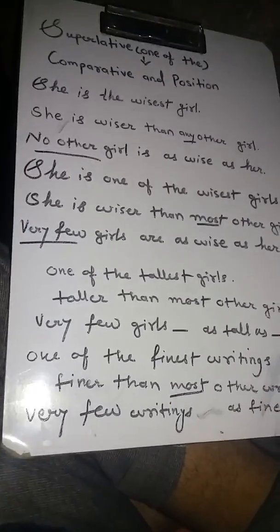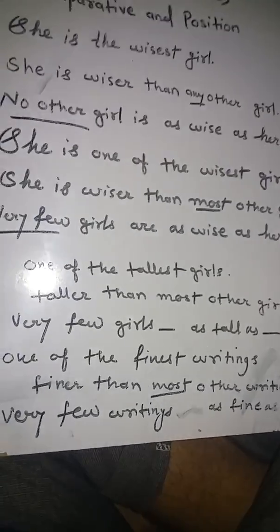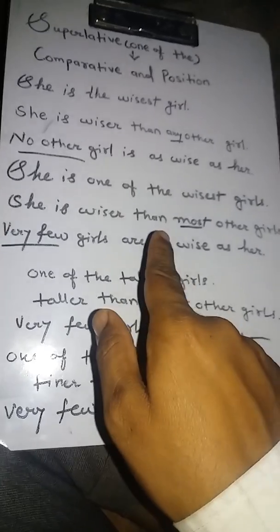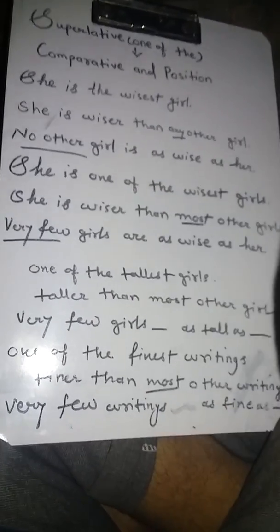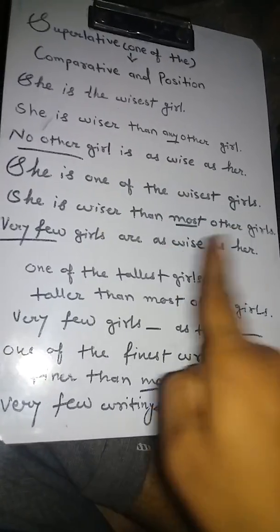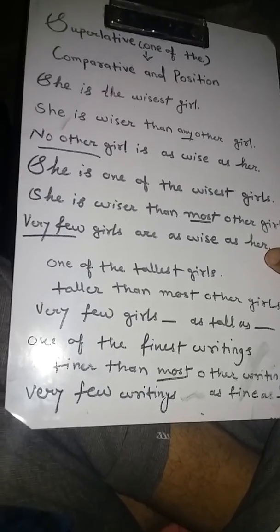When you change it into positive, you can see here, very few girls are as wise as her. So here the skeleton would be the wisest, one of the wisest girls. The skeleton of this, meaning the fixed pattern of this, would be very few girls as wise as. Proper helping verb is used and this she comes here, it becomes her.